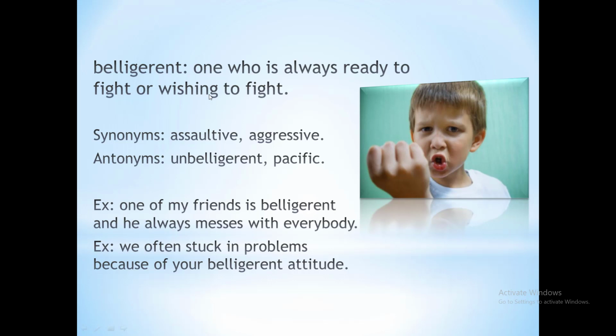See its first example, which says one of my friends is belligerent, means he always wishes to fight. He's always ready to fight, and he always messes with everybody, right? So that's true. One who is belligerent will always mess with everybody. He will always create trouble. See the second example: we often get stuck in problems because of your belligerent attitude. It means we often get stuck in problems because of your aggressive attitude. You're always ready to fight. You always offer a fight to anyone. That's your problem. I hope you got this word.